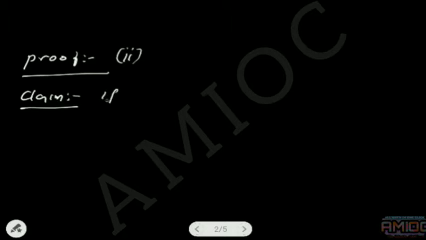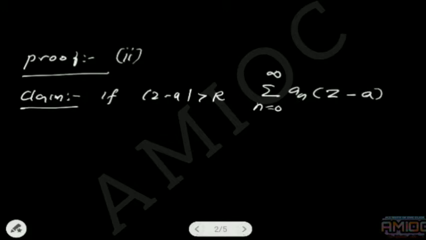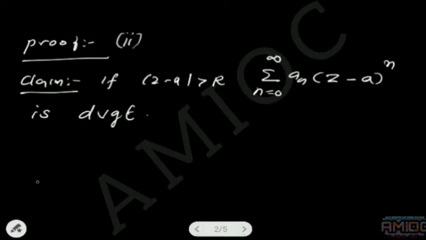We have to prove the second case. What is the second case saying? Our claim: if |z − a| > R, the power series summation n = 0 to infinity of a_n (z − a)^n is divergent. As in the first case, assume a = 0.